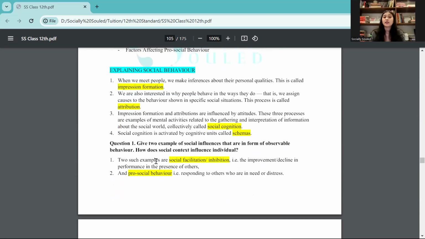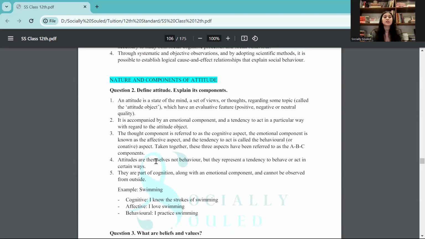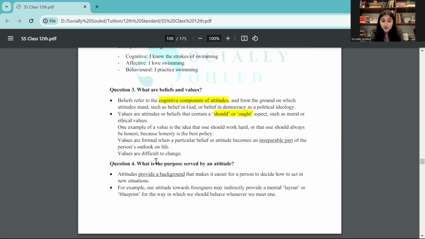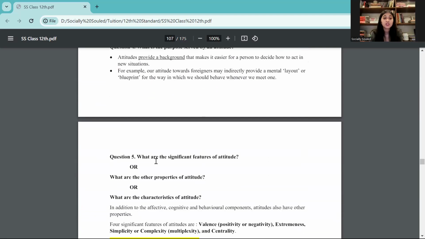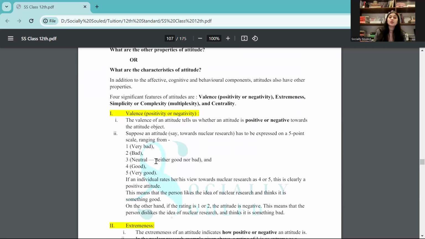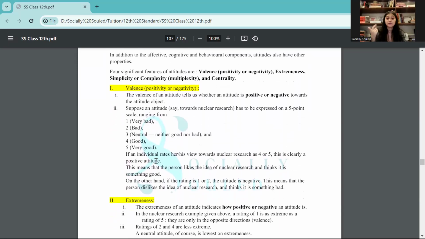Okay, so here we have explaining social behavior. See, the explanation part is still something you can skip as of now because you are only learning for MCQ purposes for CUET. But you need to know what the subtypes mean. You need to know exactly what the objective understanding means. Like for example, when we are talking about characteristics of attitude, what is valence, positive, negative?